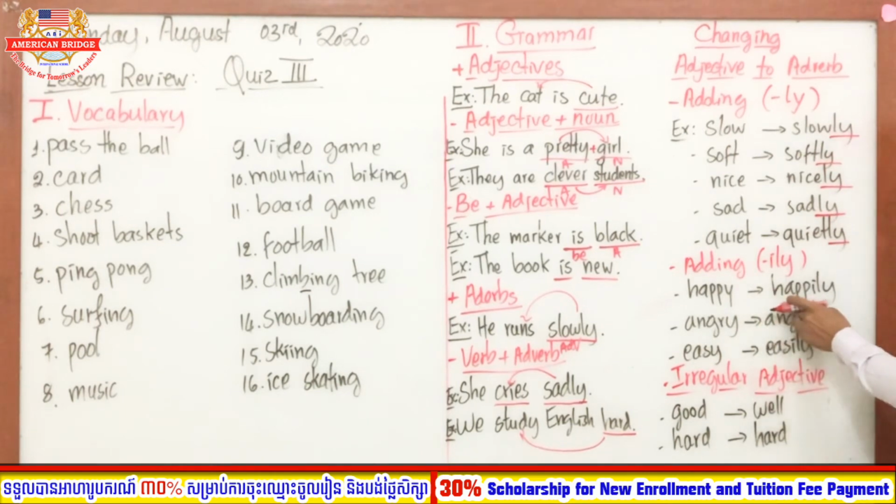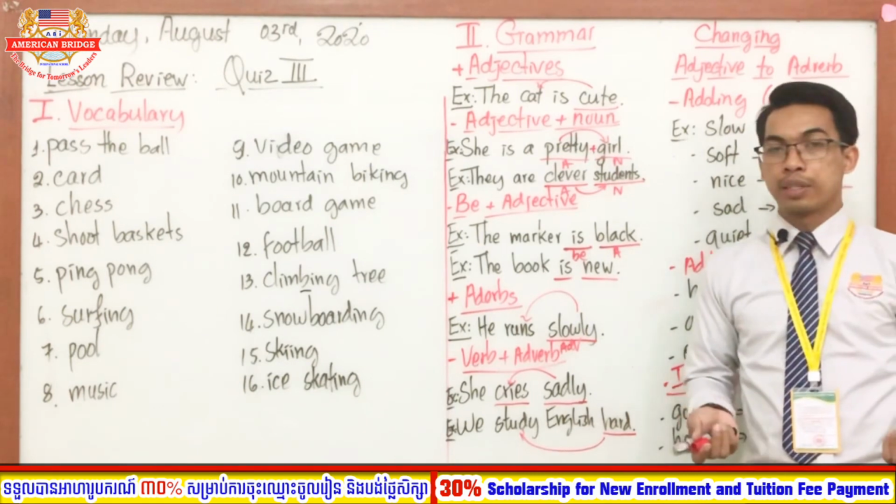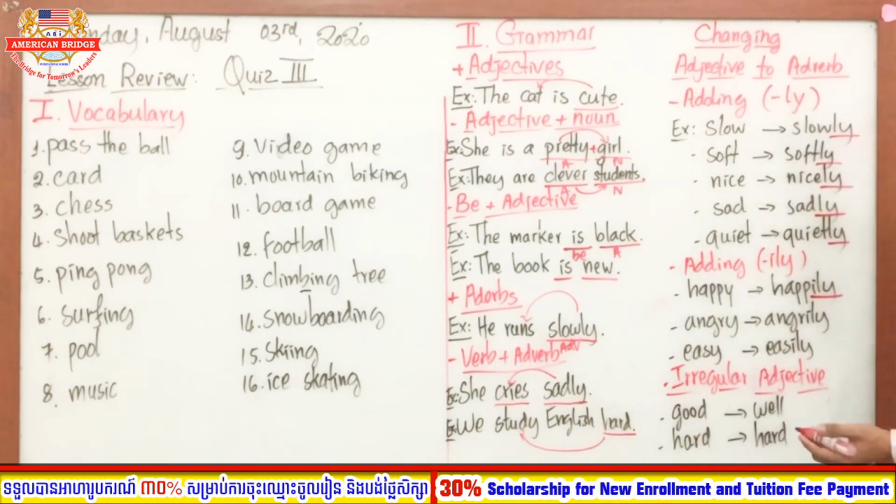So when we want to change to adverb, it becomes "angrily". Okay, good. And the next one is "easy". So when we want to change to adverb, it becomes "easily". Okay. And move on to the last part.